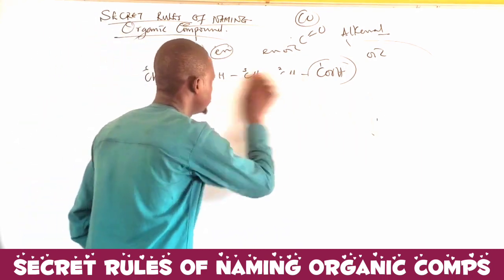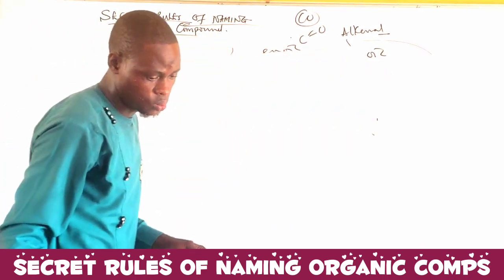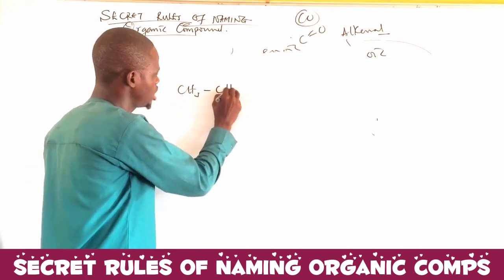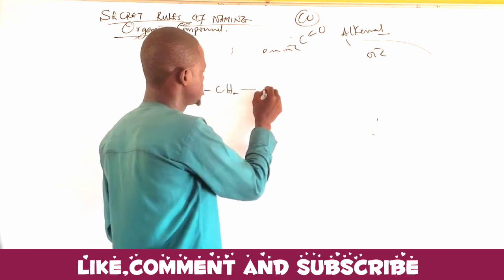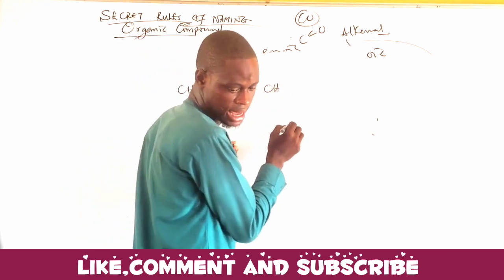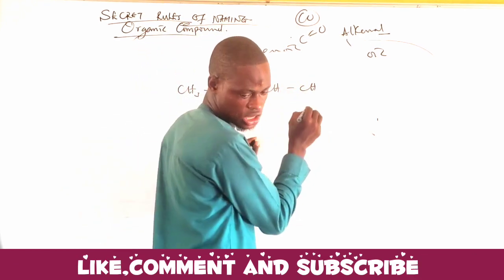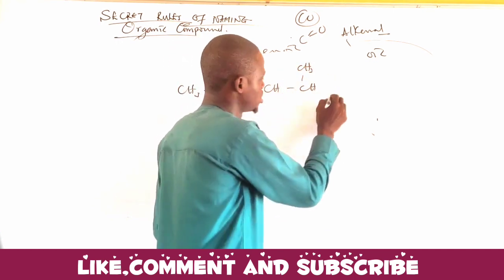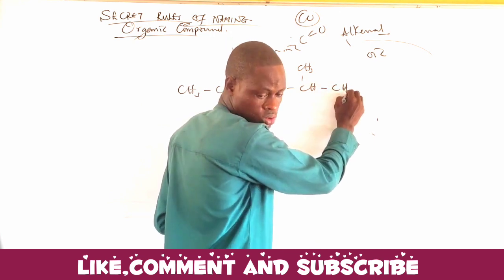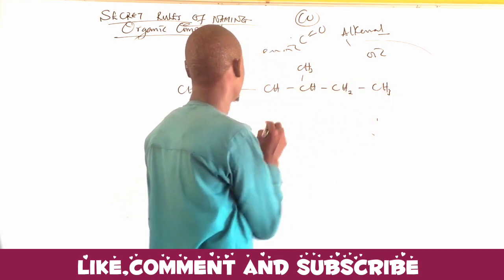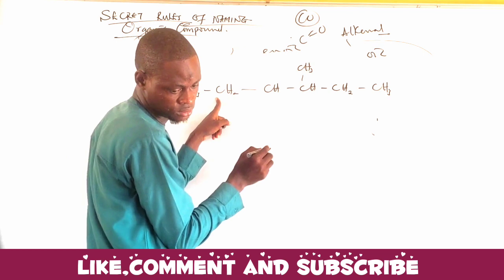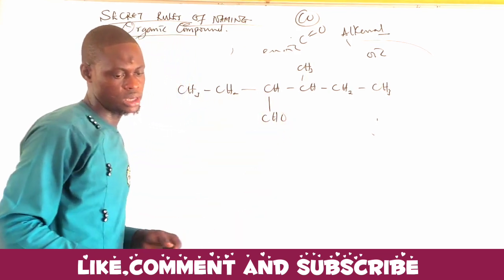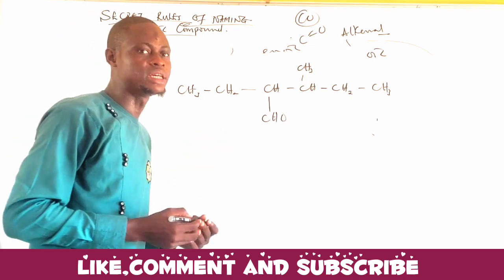We have CH3, CH2, CH, then CH3, CH2, CH3. Then on this one, I have CHO. How do we now name this?